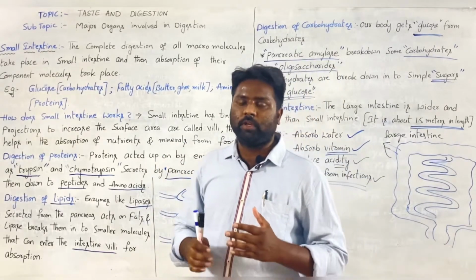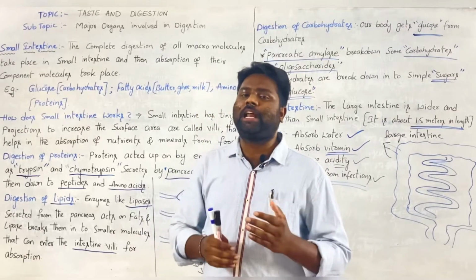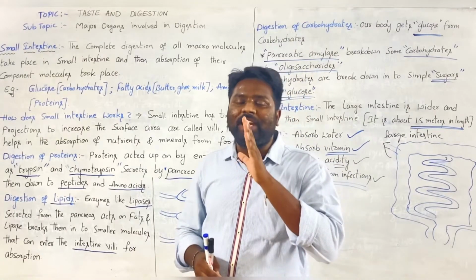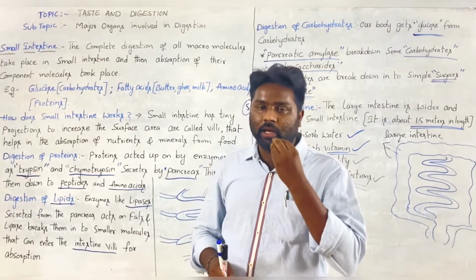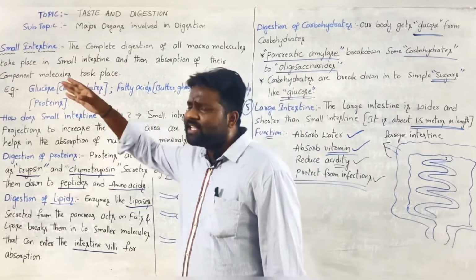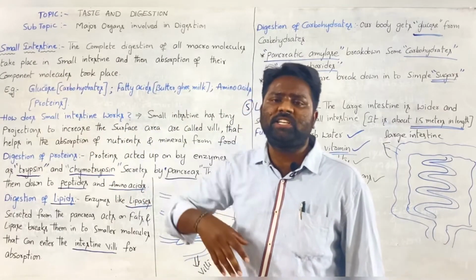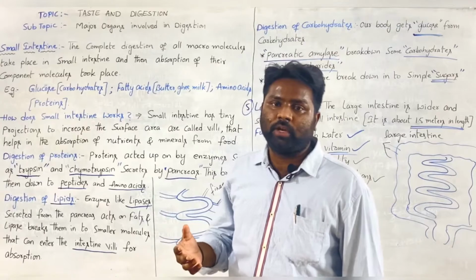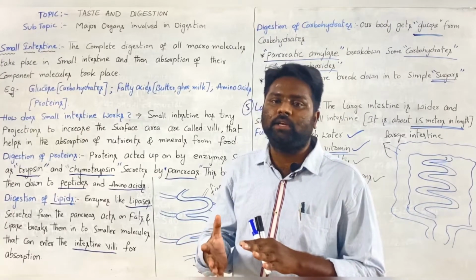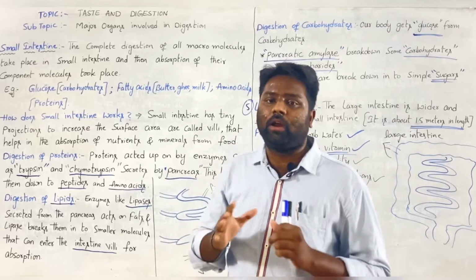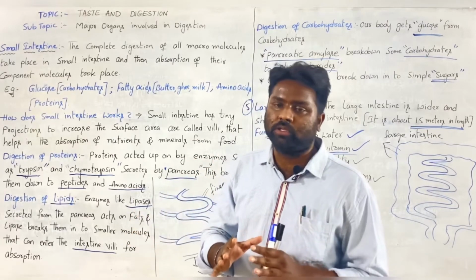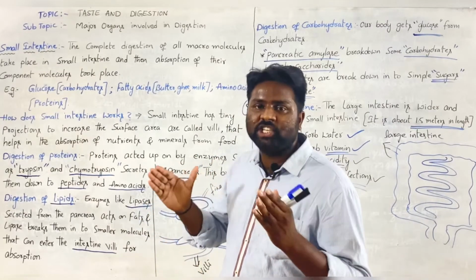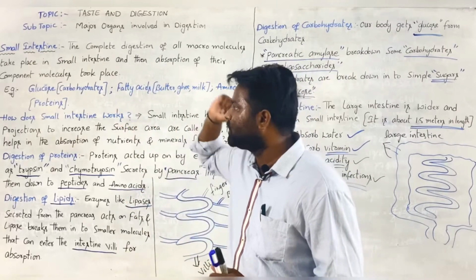If you memorize the previous classes, the first phase of digestion takes place in the mouth through salivary glands secreted by the saliva, and the second phase of digestion takes place in the stomach through some acids like hydrochloric acid. With the help of these acids the composed material or larger molecules are divided into smaller molecules, and the important phase, complete digestion of our food, takes place in the small intestine only.